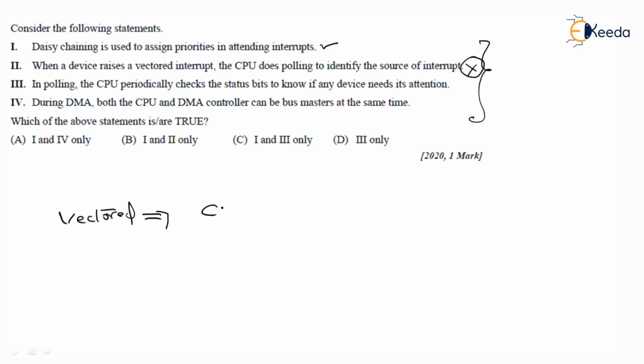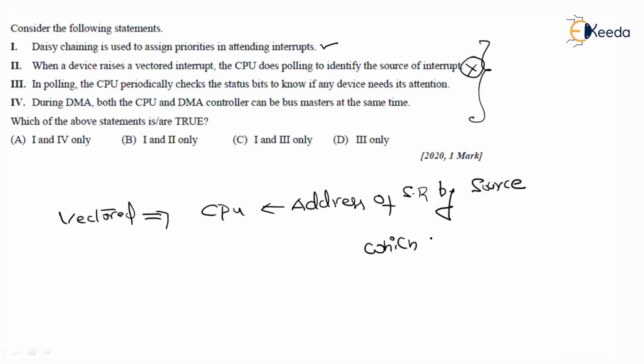That is, in the vectored interrupts, the CPU is going to collect the address of the service routine by the source which initiates the interrupt. Obviously, this is an interface. The source which triggers the interrupt is always an interface.